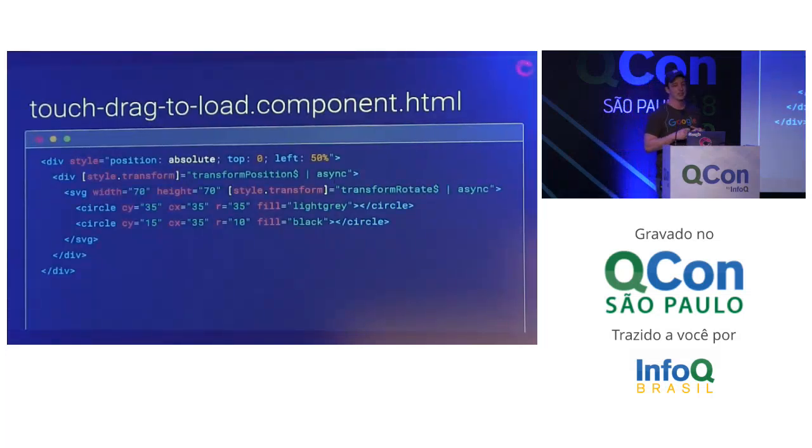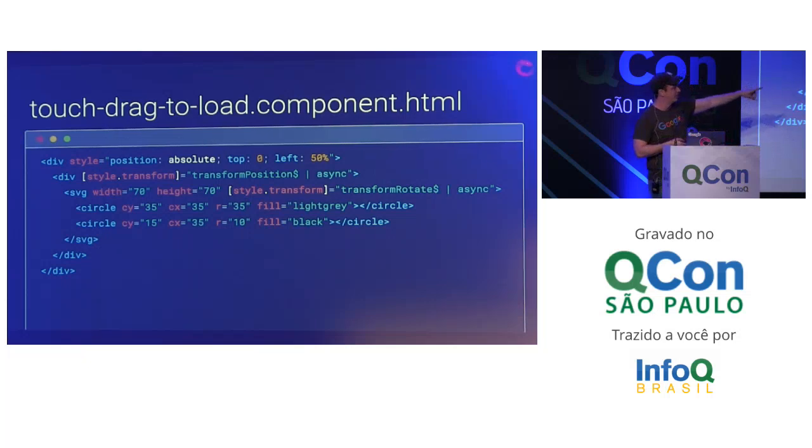So let's start by making this stuff dynamic. Before, our style transform was just actual HTML inlined. I'm going to use Angular to say I want to update our style transform with observables. So you see this transform position, the transform positions pipe async. So transform positions is an observable, you can see by the $ sign there. And we're saying every single time that updates, write it out into this style.